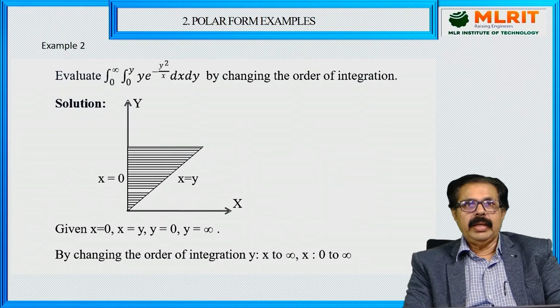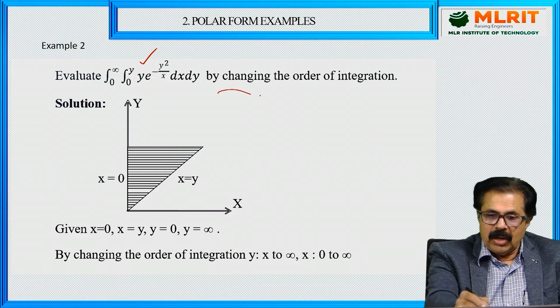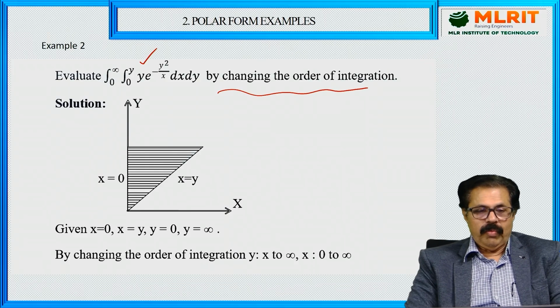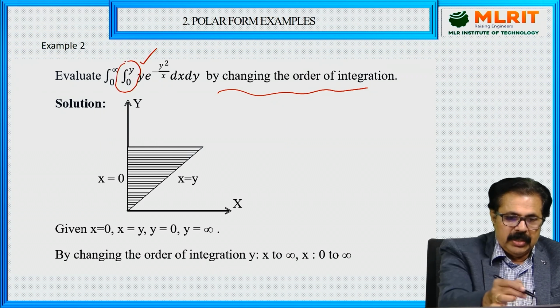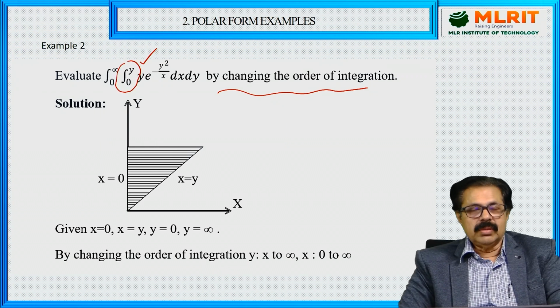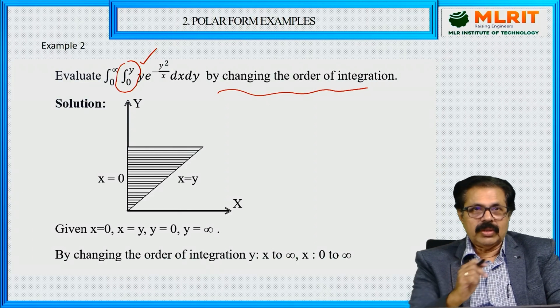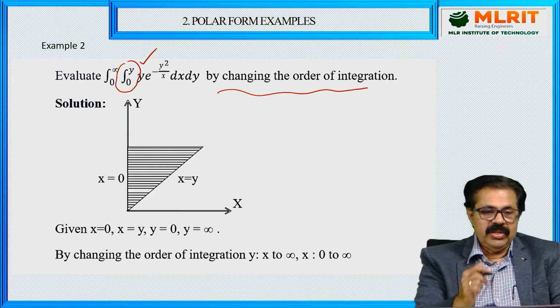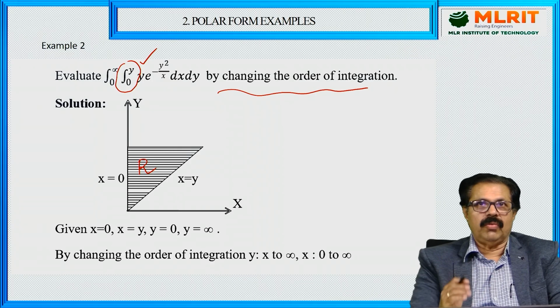The next one is once again, evaluate this integral by changing the order of integration. Now, whenever you want to change the order, first of all, observe the inner limits. If the limits are variables, then first of all, try to identify the region of integration. Once you identify the region of integration, then very easily you can change the order of integration.